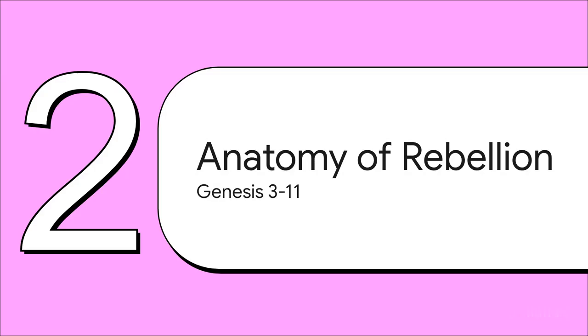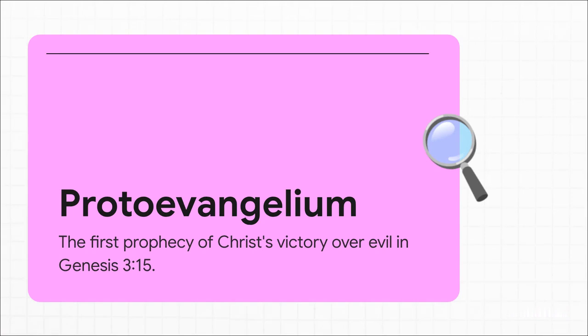Which brings us to Section 2, the anatomy of human rebellion, covering chapters 3 through 11. Genesis 3 explains the deeply tragic fall of humanity. The crafty serpent attacks God's word and his goodness. Eve gets tempted by the idea of moral autonomy. Adam passively just joins the rebellion, and the immediate devastating consequences are shame, fear, and exile from Eden.